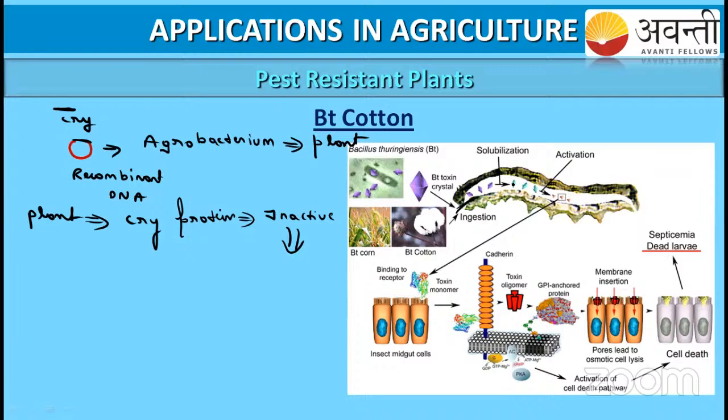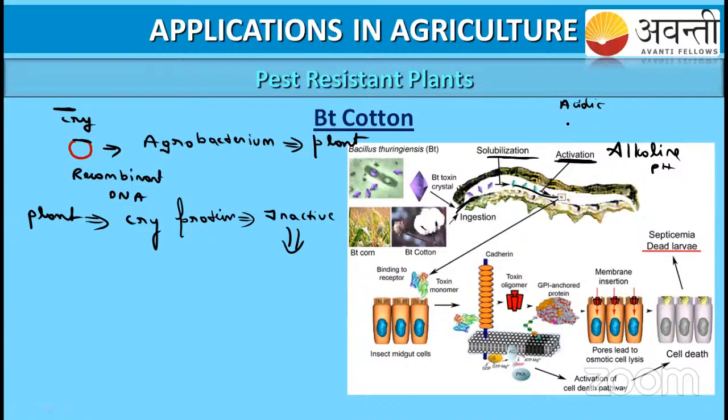See here, now it goes to the midgut, where solubilization and activation happen. Where? In the alkaline pH. Can anyone tell me what alkaline pH is? In pH there is acidic and basic.